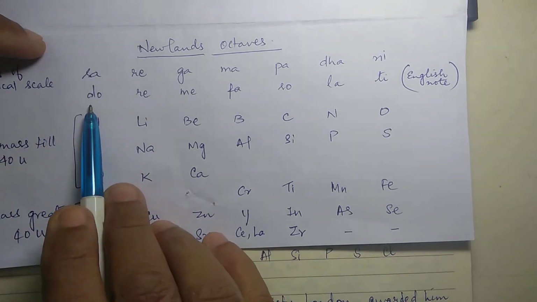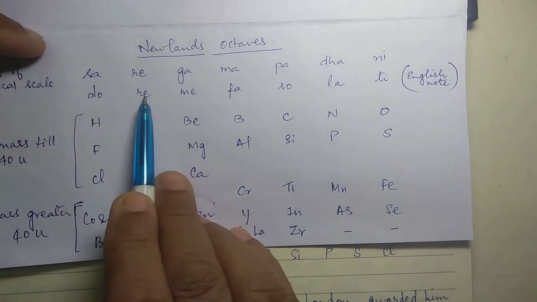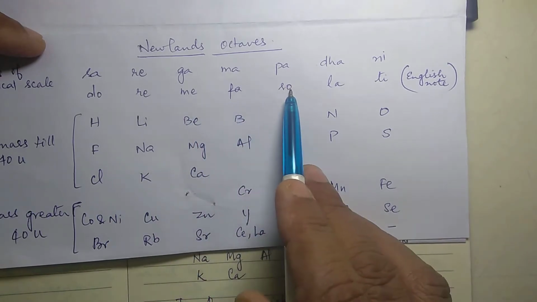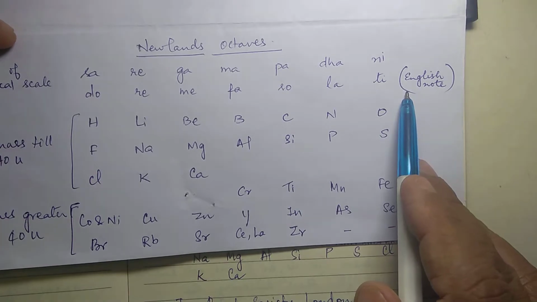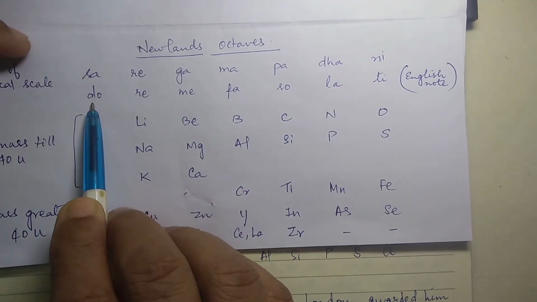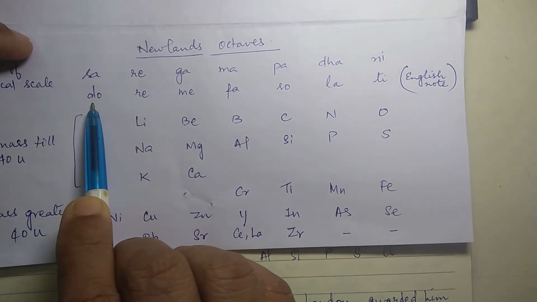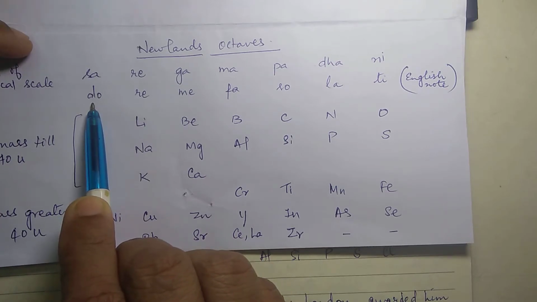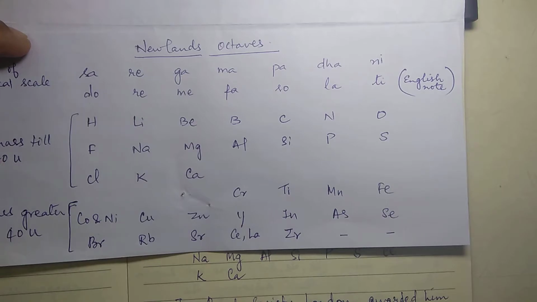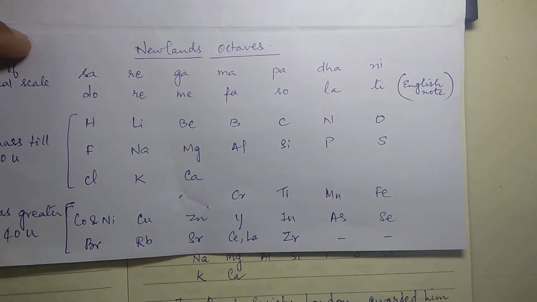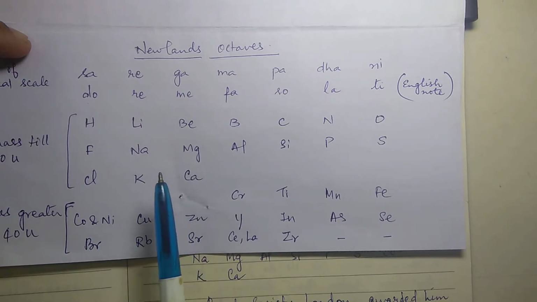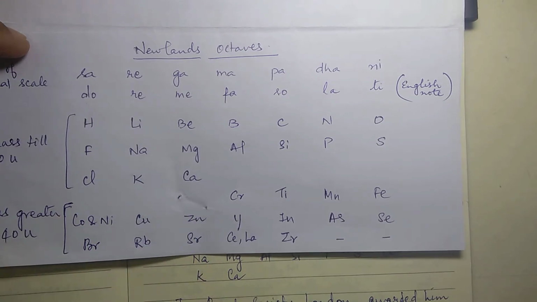In English, they call it do, re, mi, fa, so, la, ti. These are the English notes. And again, the first note do will come. So he said that just as in a musical scale the first note and the 8th note are resembling, same way here also, the 8th element is resembling the first element.